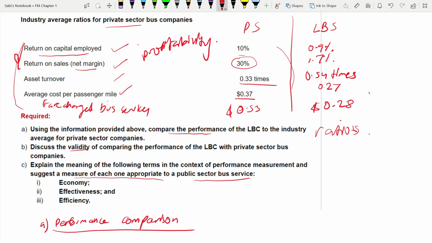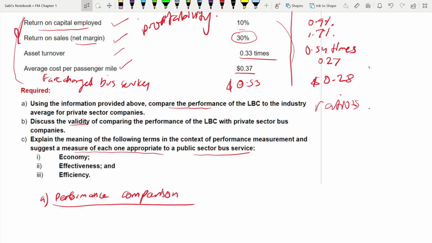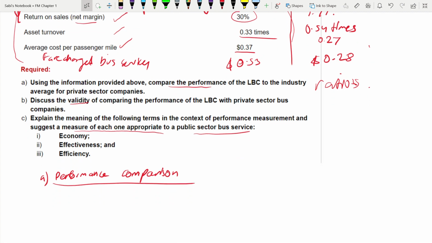We all know that. Now how do you write in words? Structure this answer. So you will talk about saying that when you look at profitability, the company is performing poorly. That's what you have to write. So I'm not writing the entire thing, but I'm explaining it to you.